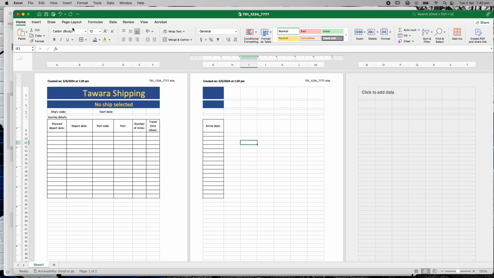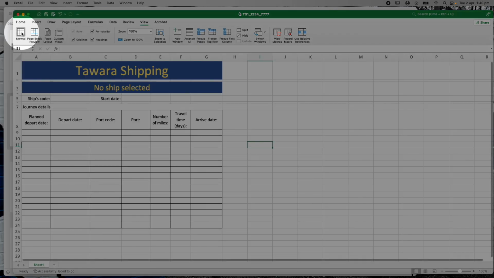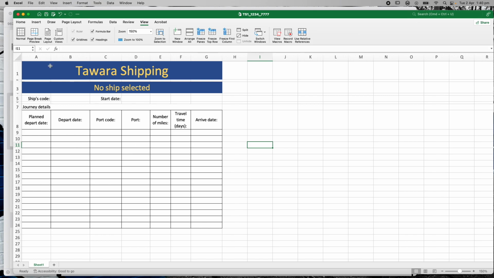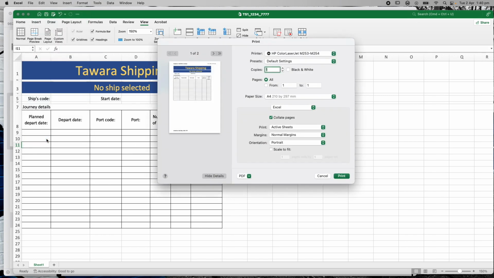Now, if I go to view, I can go over here to the left-hand side at the top, and I just go normal view, right? So it takes me back to a normal view. If I wanted to check my headers and footers, I could go print, and I could see here that I've got my headers and footers. They are on the page, okay? And I probably would even go scale to fit so that I know my whole document fits onto one page. So I would know that works, all right?